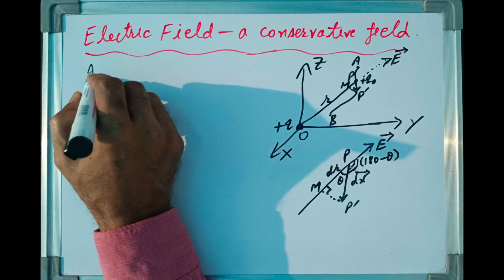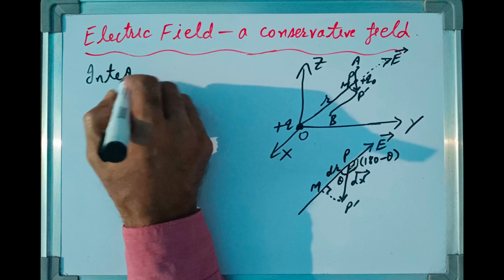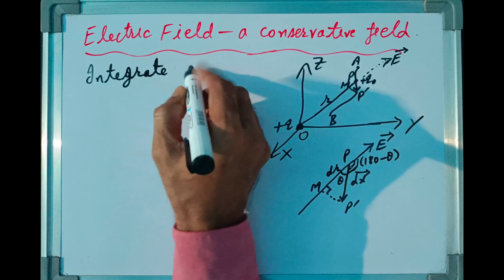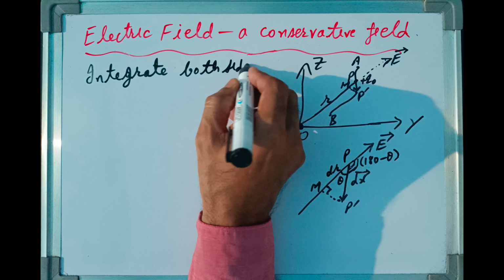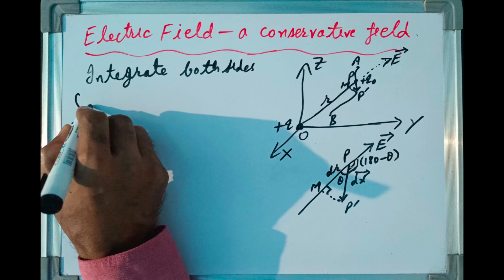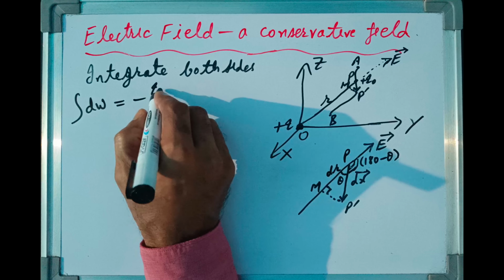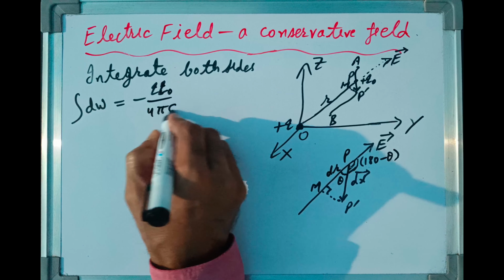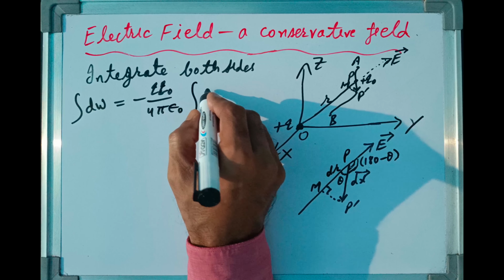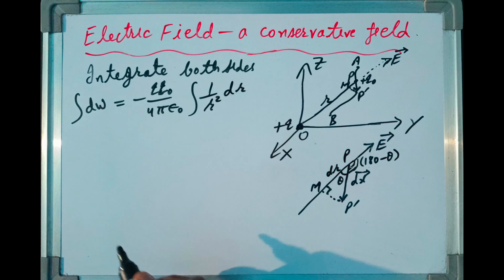Thus, integrating the previous equation on both sides, we can write integration dW equal to minus q naught over 4 pi epsilon naught integration 1 upon r square dr. Now we have to put the limits of integration.